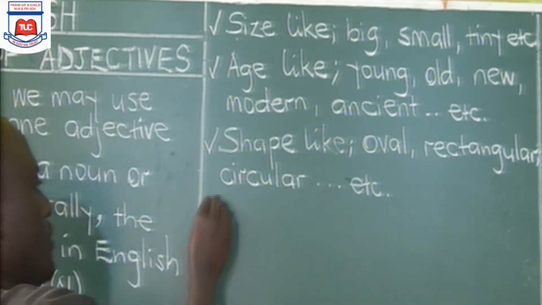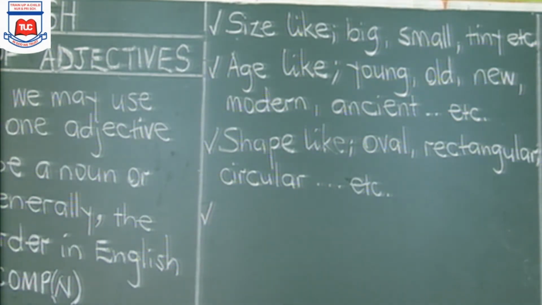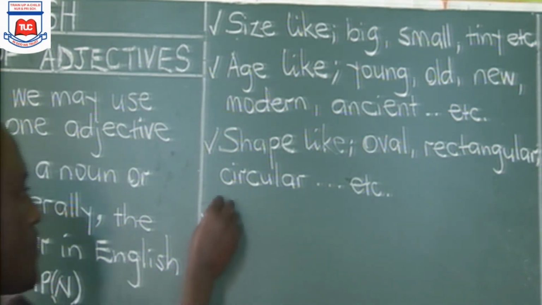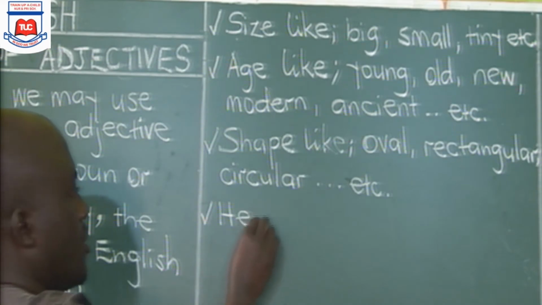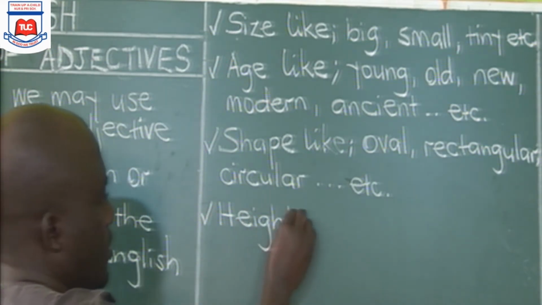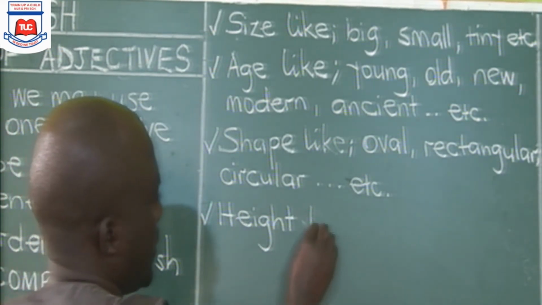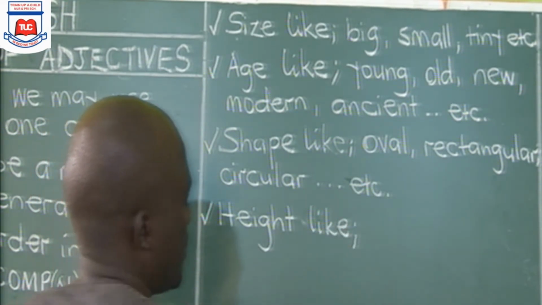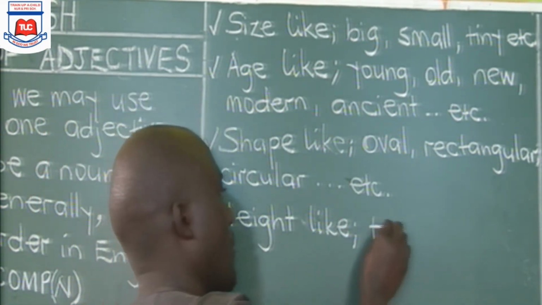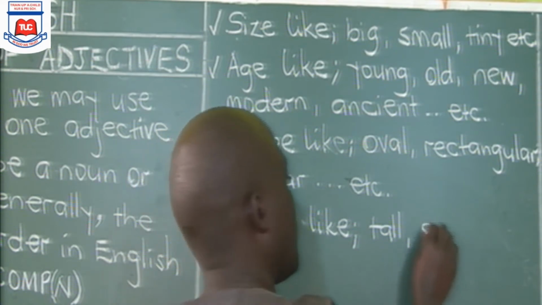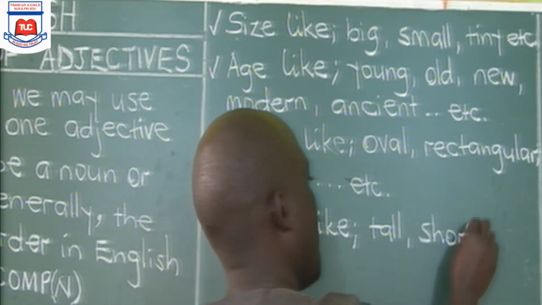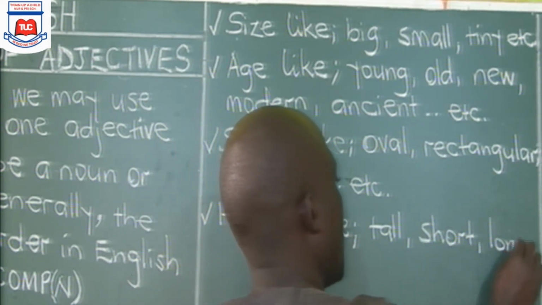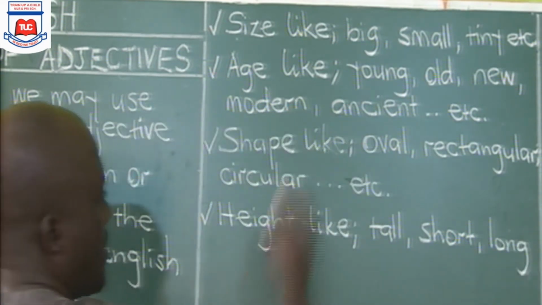So this H here stands for height. And adjectives for height are tall, short, long, among others.